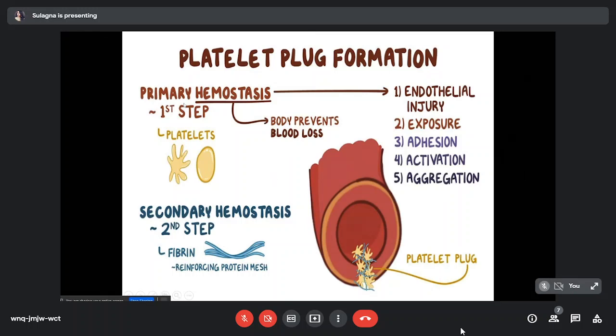But this plug, which is known as a platelet plug or primary hemostatic plug, is unstable and temporary. To give that plug stability, secondary hemostasis comes into action. Secondary hemostasis starts with secretion of the tissue factor from the injured vessel wall, and finally it leads to formation of the fibrin polymer, and fibrin polymer along with aggregated platelets forms the stable plug.